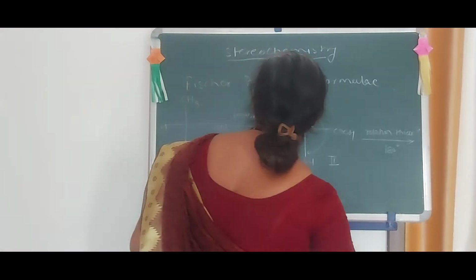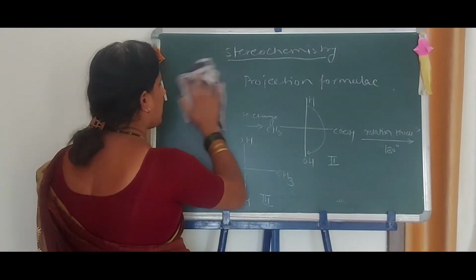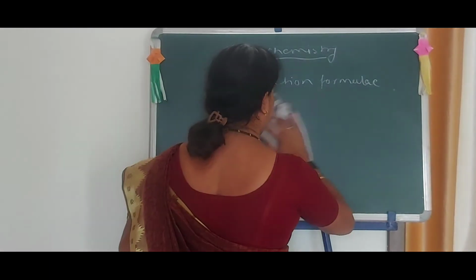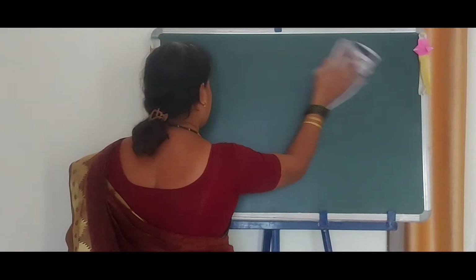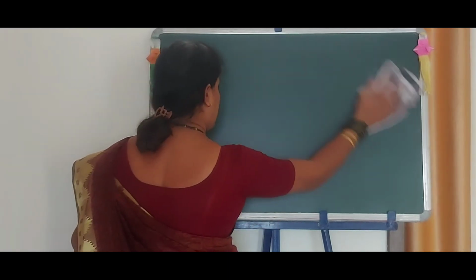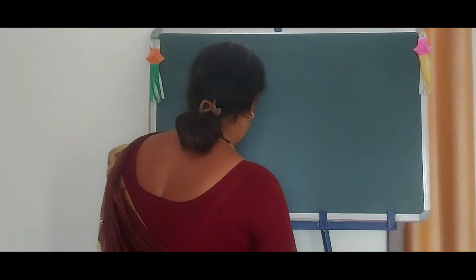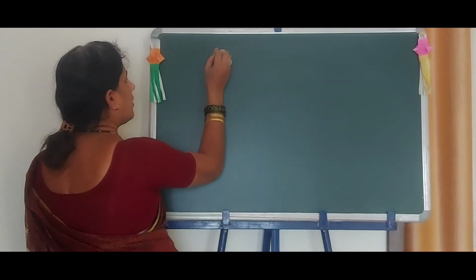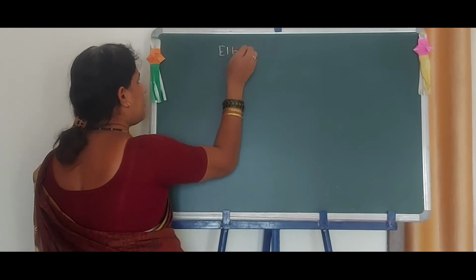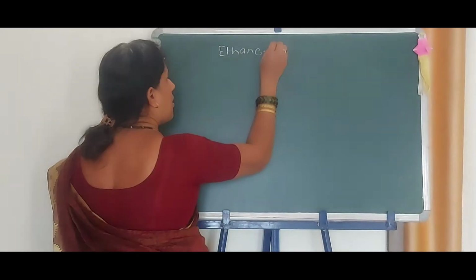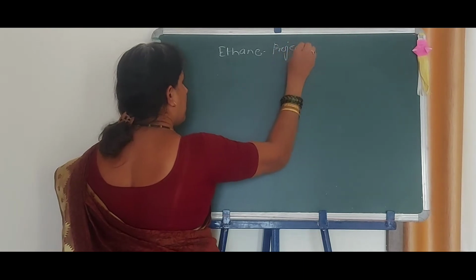Now come to another formula, that is indicated in the case of ethane and butane. First we come to ethane, the ethane projection formula.